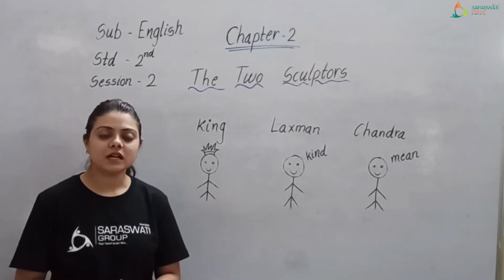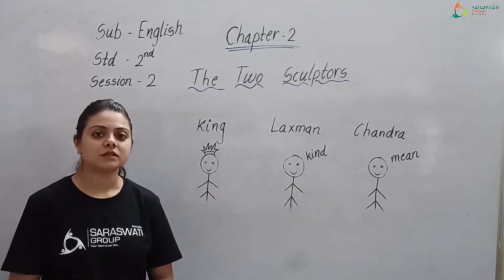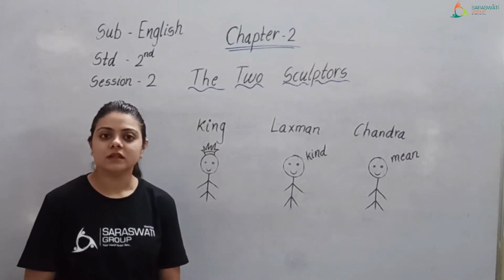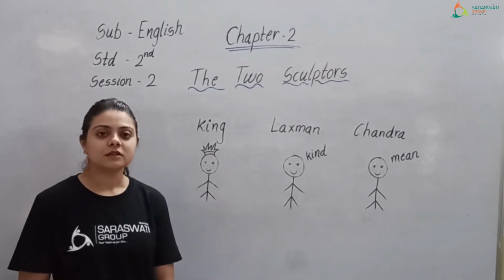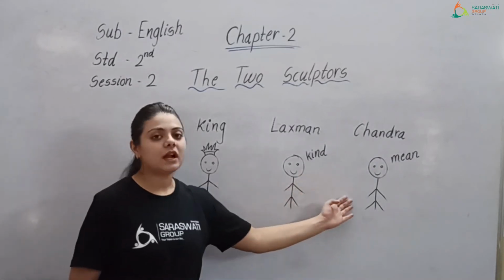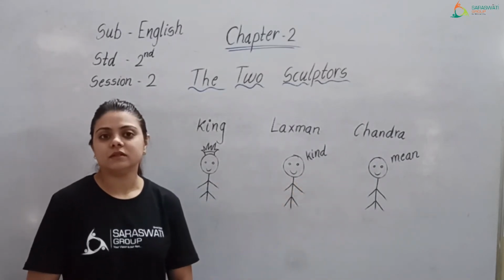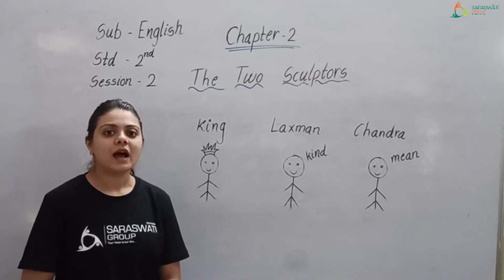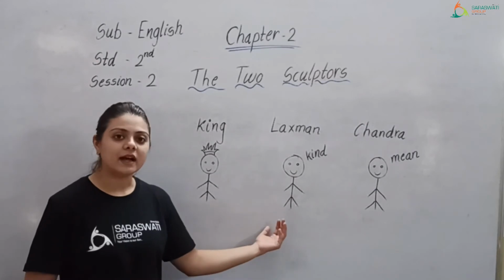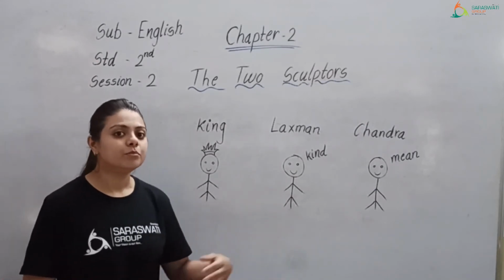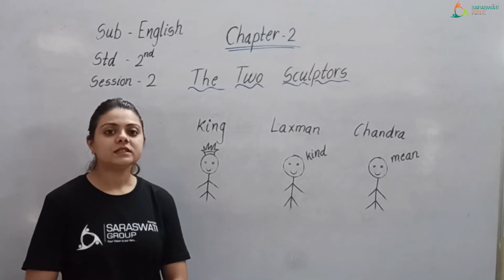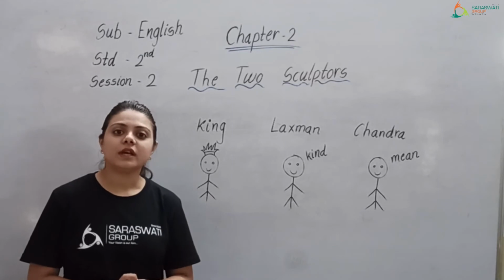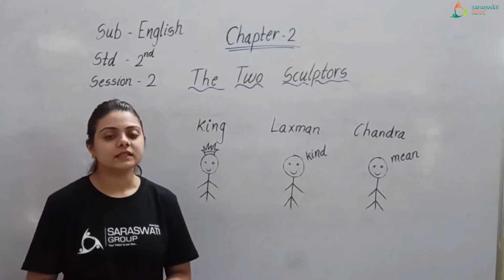They create sculptures, right? But Lakshman was a very kind, very nice person and friendly with others. But Chandra was very mean, which means he is very rude with others. So how is one person very kind and the other mean? Let us go through the chapter and find out how they both show their personality.